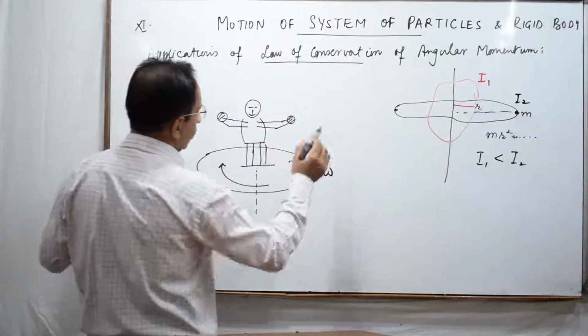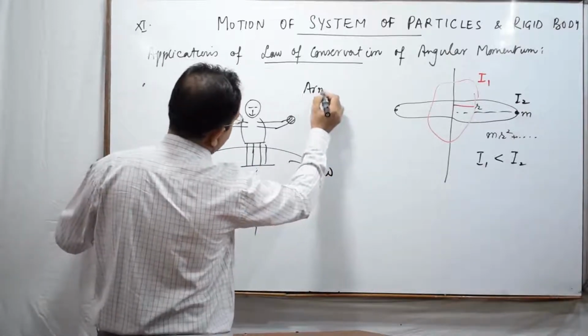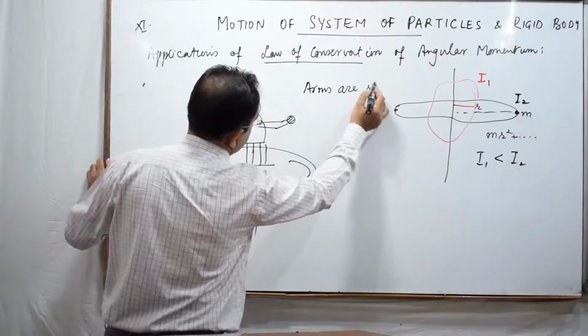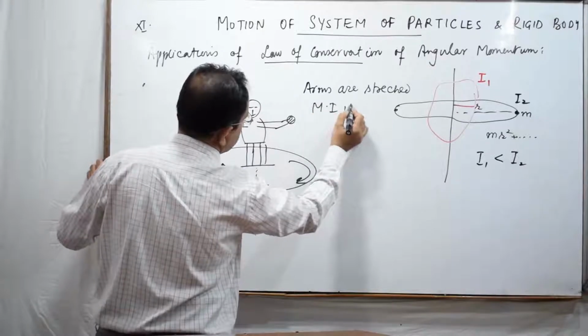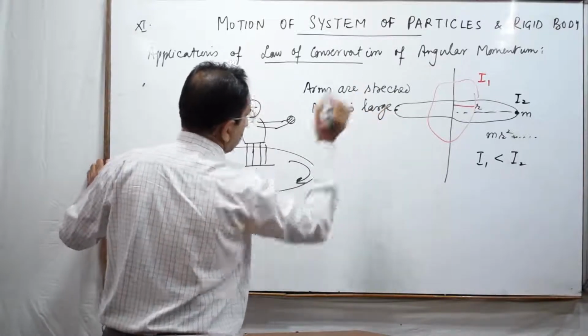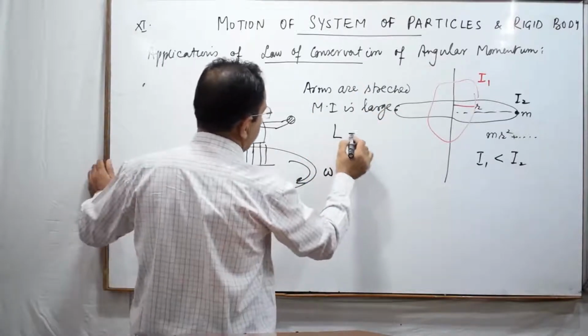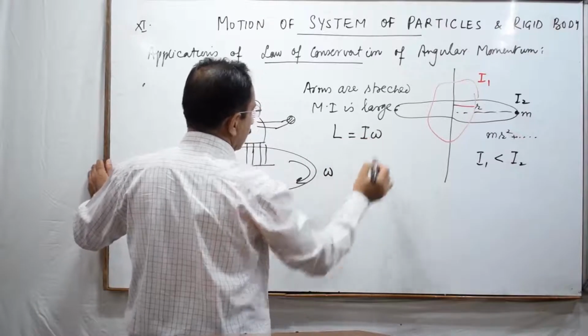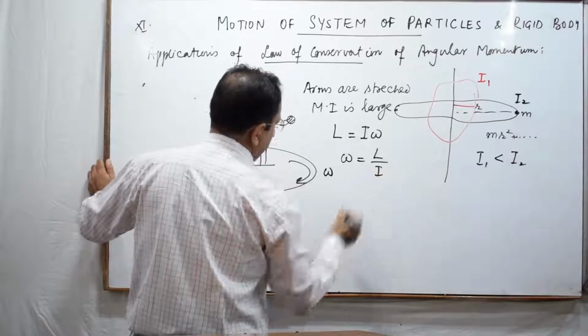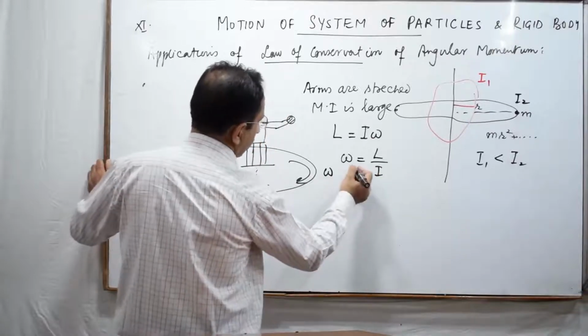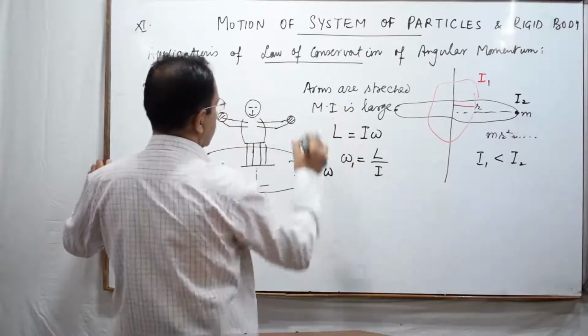First, stretched away. So when arms are stretched, जो इसकी arms हैं, they are stretched, you will see that moment of inertia is large. अब अगर इसका angular momentum लिखते हैं, that angular momentum L is equal to I into omega, and I see that omega is equal to L divided by I. So this can be, अगर मैं इसको omega 1 कह दूं, when arms are stretched.